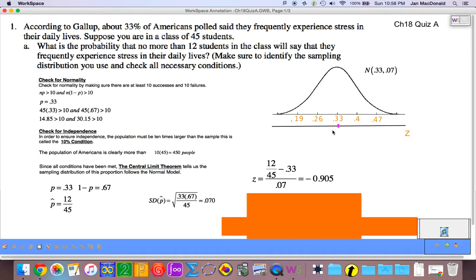So let's just label our z-score. So here would be 0. We know negative 1 would be right here. So negative 0.905 is just a little tweak. This is where negative 0.905 would rest.